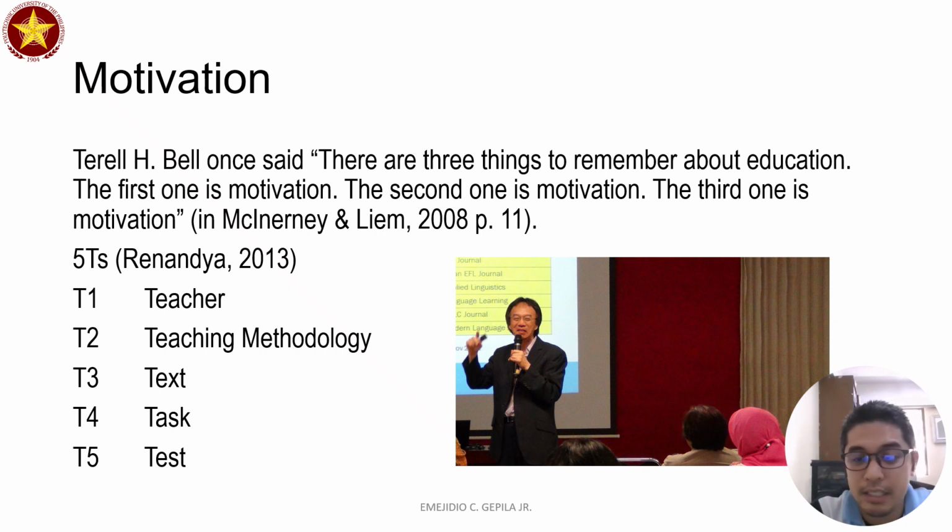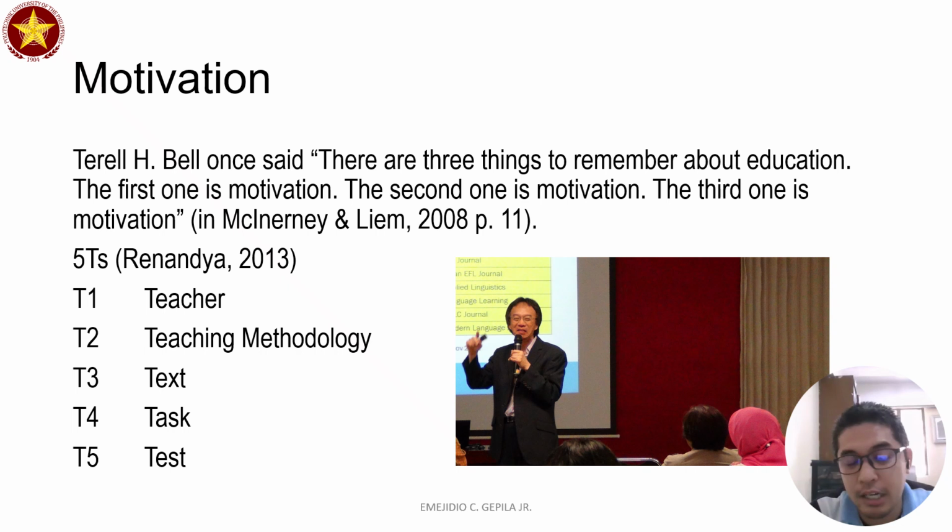Now, there are 5 T's according to Wheeler in India to make sure we establish a very good motivation aspect of our teaching. Number 1 is the teacher. First and foremost, a teacher must be motivated to teach students. Otherwise, students will feel that, and so they will not be motivated. The methodology must also be improving from time to time.